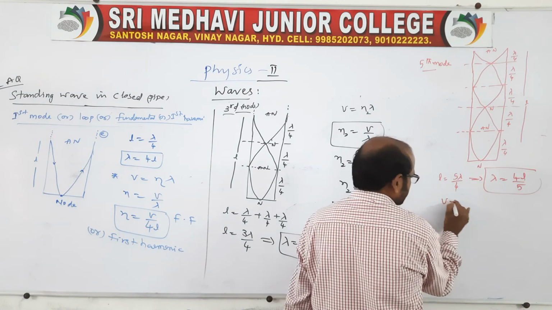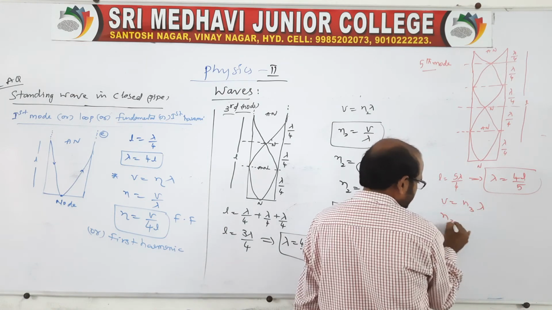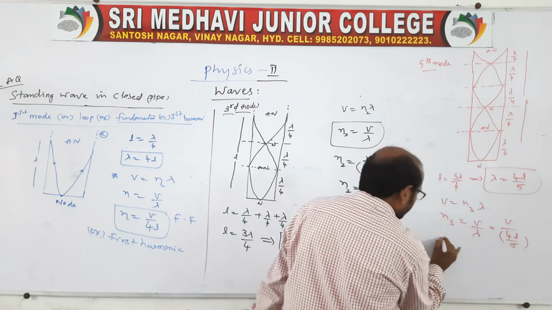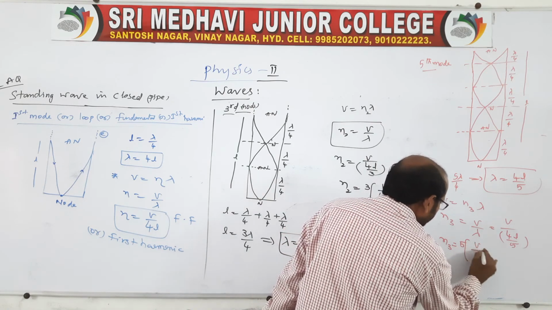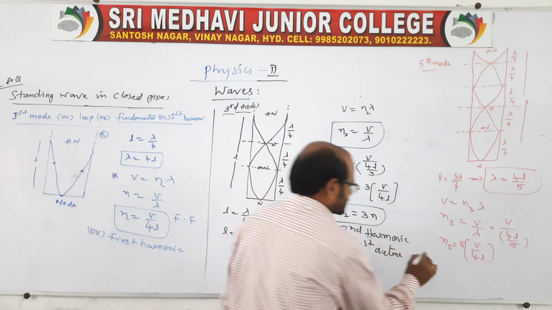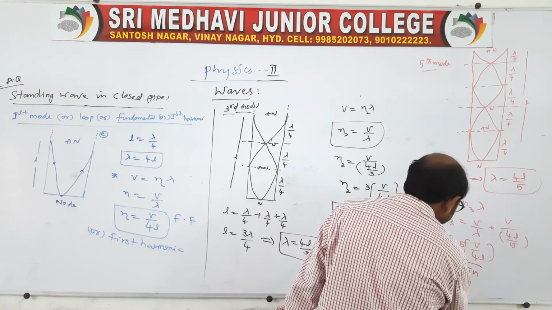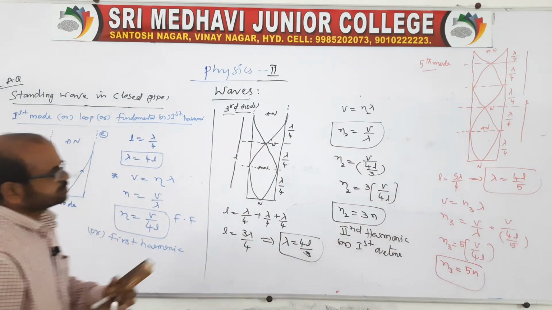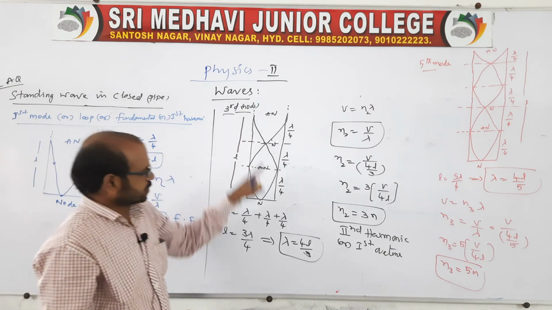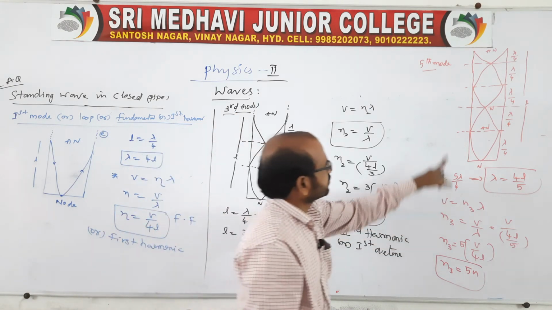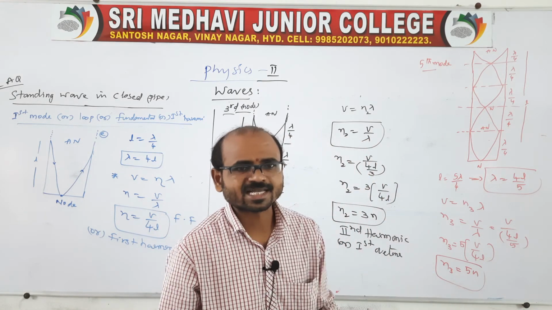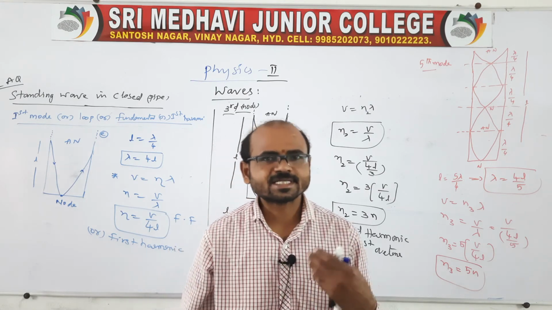Again you take V is equal to N3 lambda, then N3 is equal to V by lambda, therefore V by 4L by 5. Then N3 is equal to 5 of V by 4L. Look, V by 4L is nothing but the fundamental, so N3 is equal to 5N. Now look at the conclusion. First is 1 into V by 4L, the fundamental. The third mode is 3 into N, and the fifth mode is 5 into N, and the next possible is the seventh mode, because the sixth is not possible, and the next is the ninth mode.